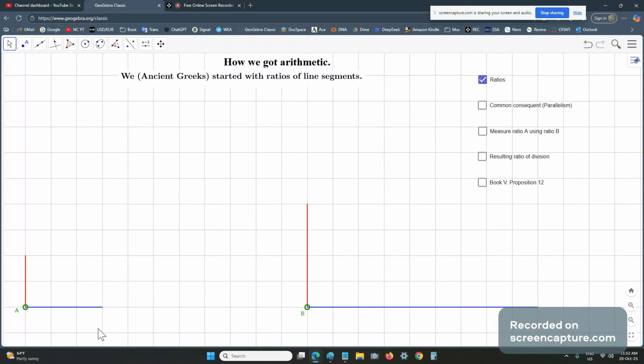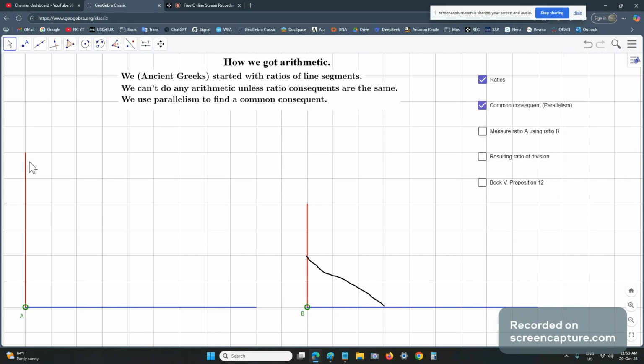That's very easy to do: we take this, join these two ends with a line like that, and carry on moving it across until we get the full ratio, which is the new ratio here.